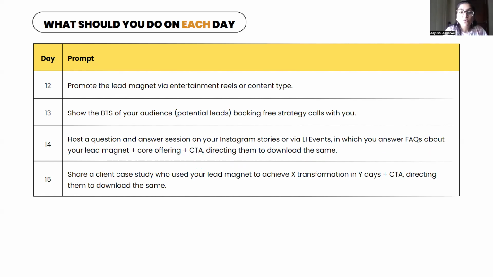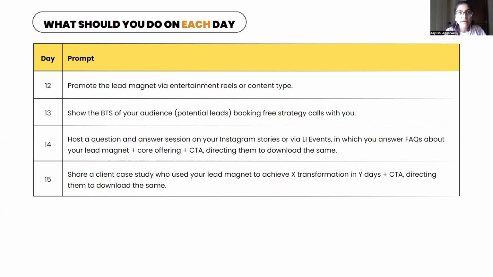On day 15, you are going to share a client's case study who used your lead magnet to achieve X transformation in Y days, plus a CTA directing them to download the same. Easy enough? This is going to bring in so many leads, but this is not going to bring you leads if you promote it on just one day and expect 40, 50 people to download.